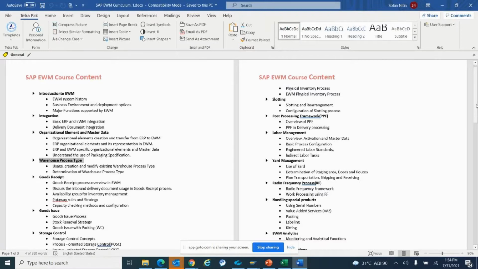Then we have the radio frequency process, the RF process. EWM has an integrated RF process. It is an inbuilt functionality of EWM.